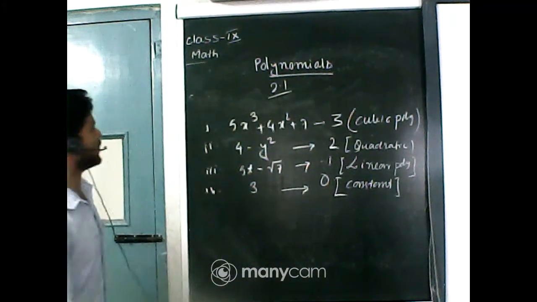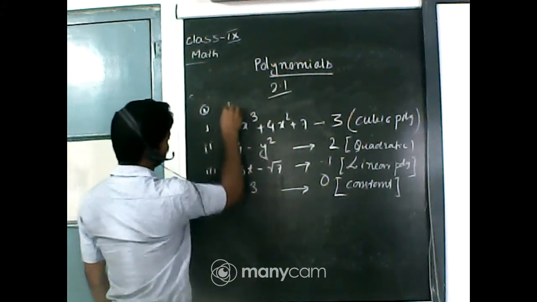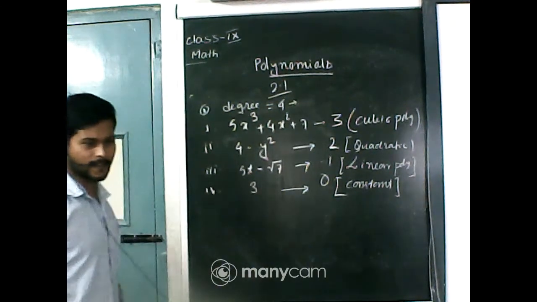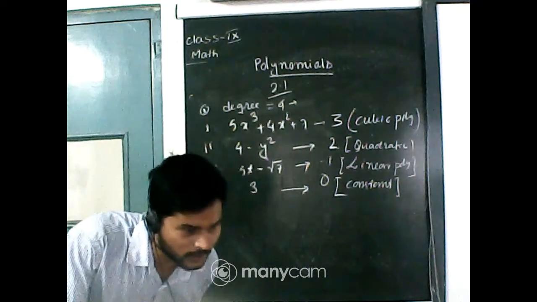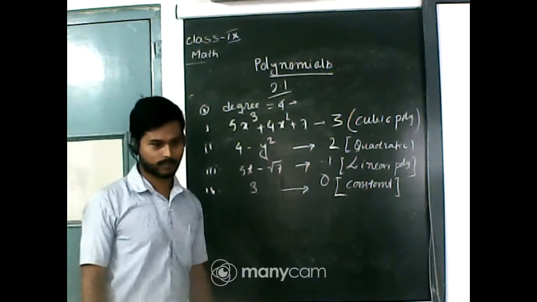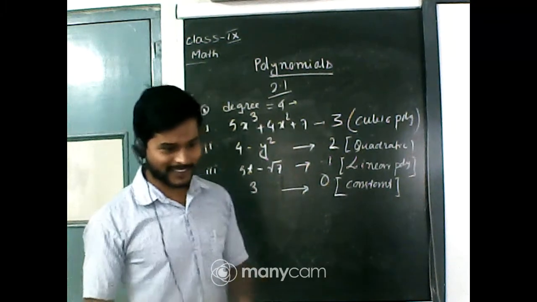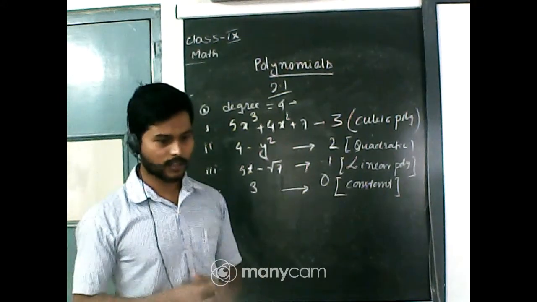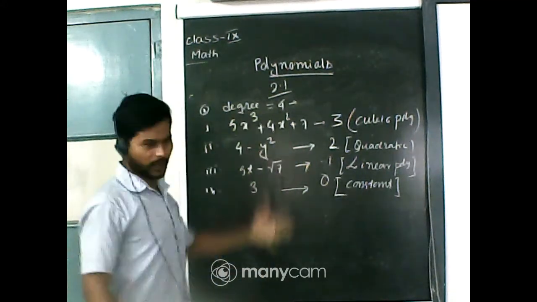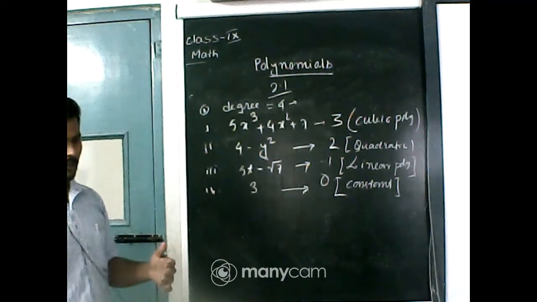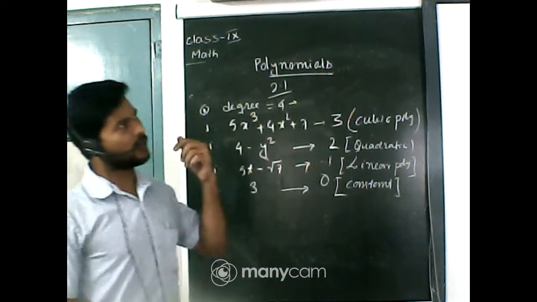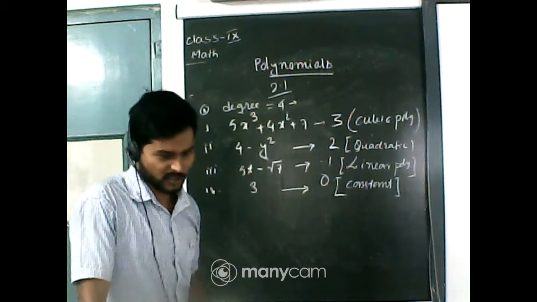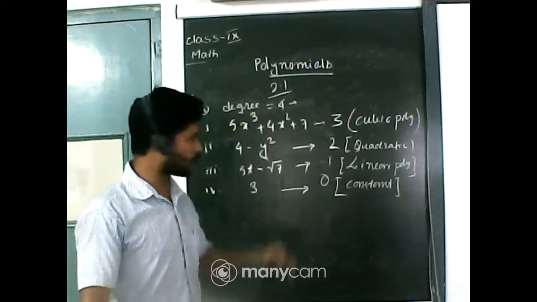Now what if the degree of the polynomial is 4? Degree equal to 4. Then, very good, this is called a biquadratic polynomial. Not tetra, this is called biquadratic polynomial. And for a polynomial of degree more than 4, there is no special name. We just call it by its degree. For example, if there is a polynomial of degree 10, we read it as a polynomial of degree 10 only.